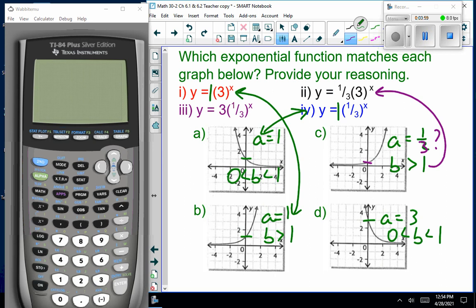Because, and let's double check, there's one equation left where A is 3 and B is a fraction less than 1, and that matches the last equation. So by process of elimination, C must be 2. Okay? You guys see how that goes? Not too bad with a little practice.